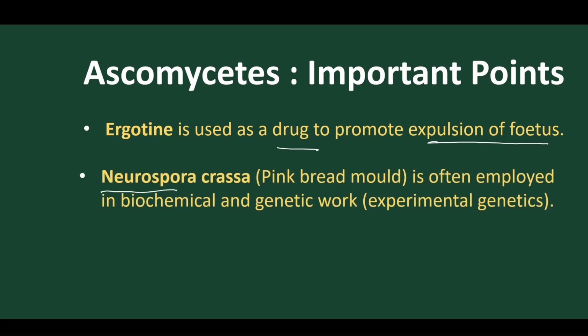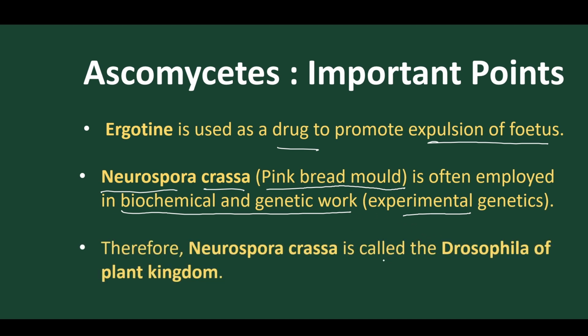Neurospora crassa is a type of Ascomycetes, otherwise called pink bread mold, often employed in biochemical genetic work, because Neurospora crassa is mostly used in genetic experiments like Drosophila in animals. So Neurospora crassa is sometimes called the Drosophila of the plant kingdom.